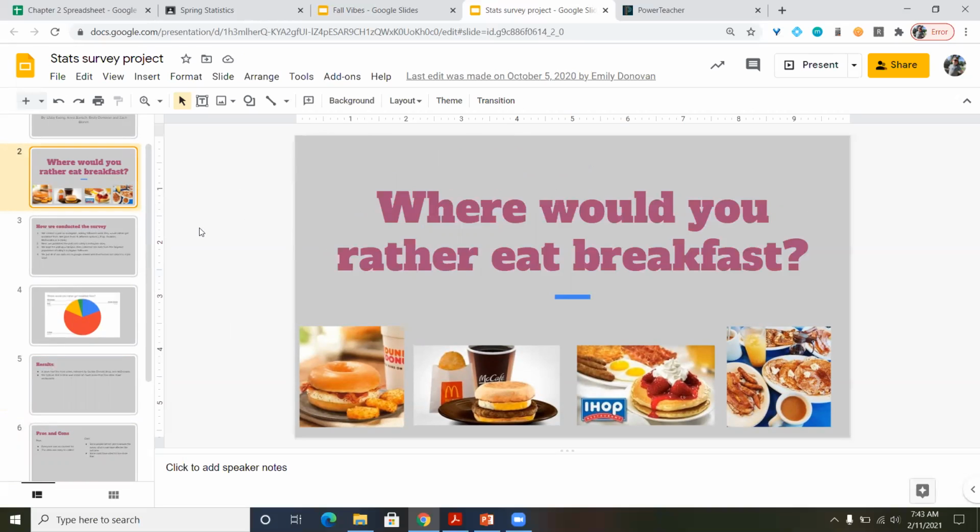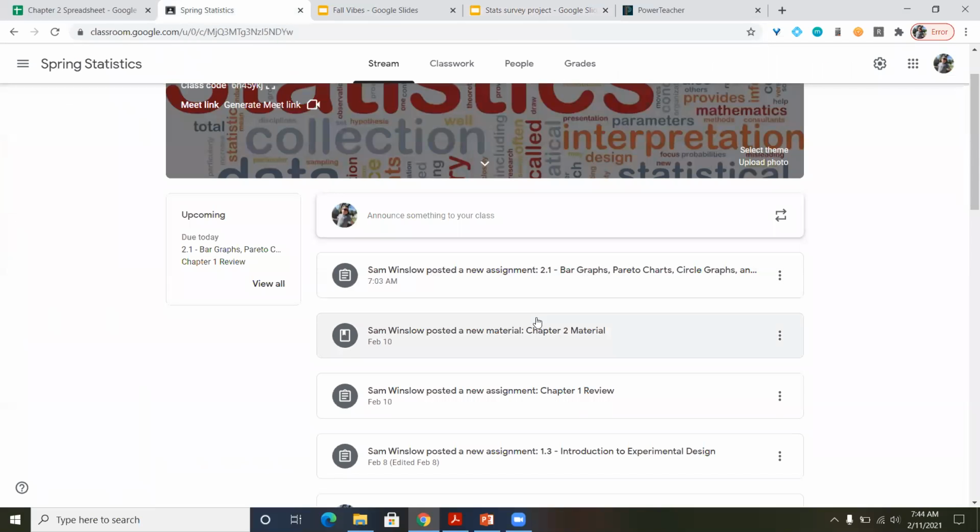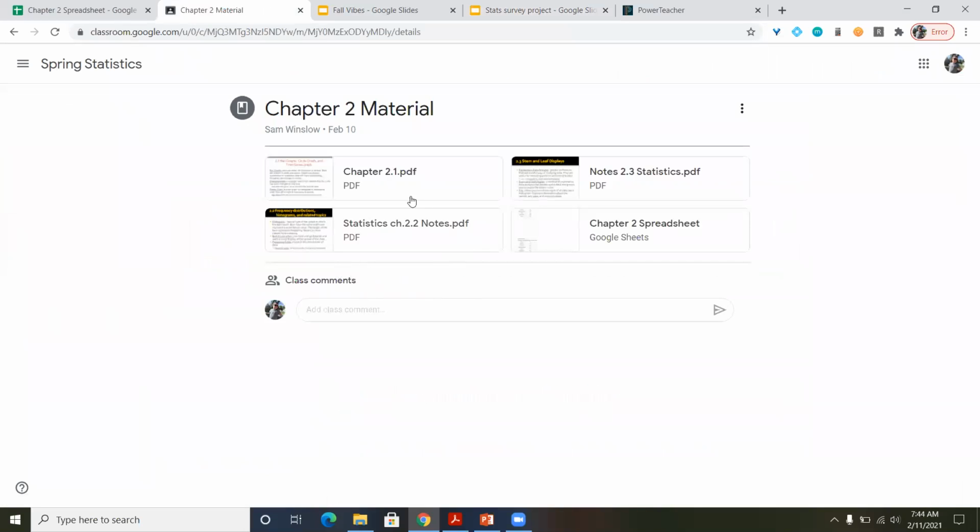Today, like I said, we're going to be going over bar graphs, Pareto charts, pie charts, and line graphs. Chances are the graphic that you'll be using for your presentation will probably be one of those 4. And again, we're going to use Google Sheets to do all that. Now, speaking of Google Sheets, right here in chapter 2 material, you'll see I have the 3 sections of notes, and I have the chapter 2 spreadsheet as well. So I'm going to be going to my spreadsheet, which is right here. It's been shared with everyone.